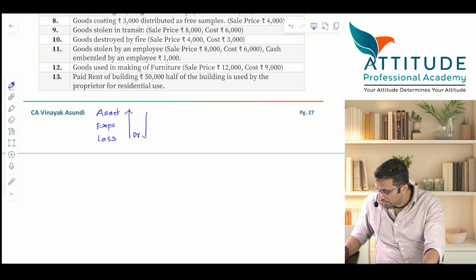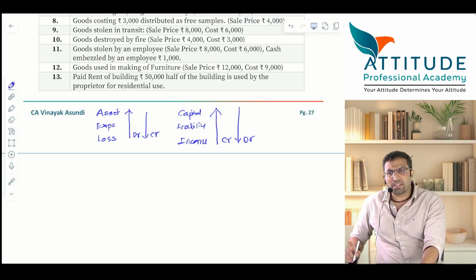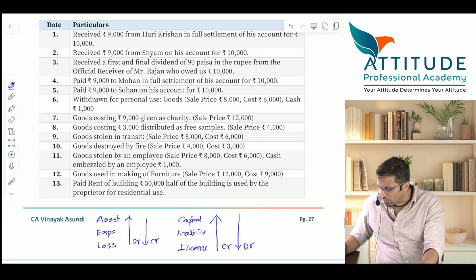If they decrease, they are to be credited. If any capital, liability or income, if they increase, they are to be credited. If they decrease, they are to be debited. I hope you all remember these rules. Now, with the help of the same rules, we'll start off with this.